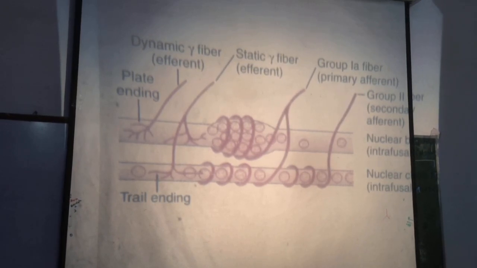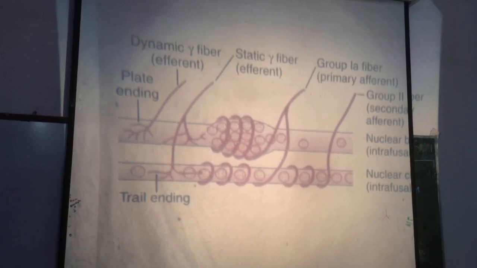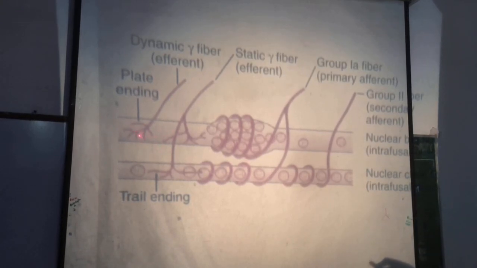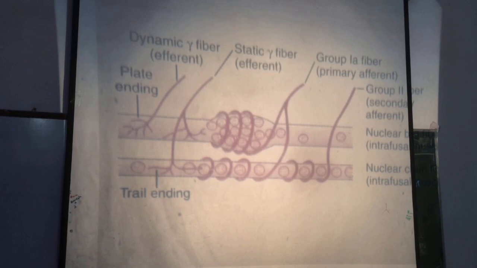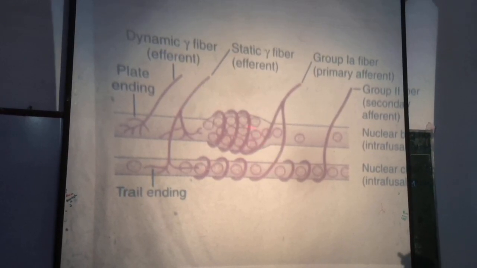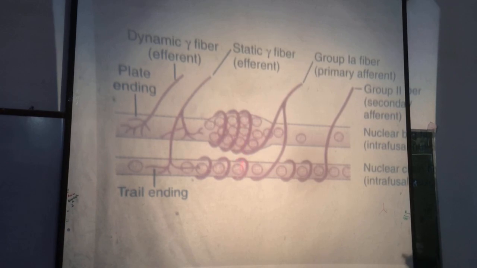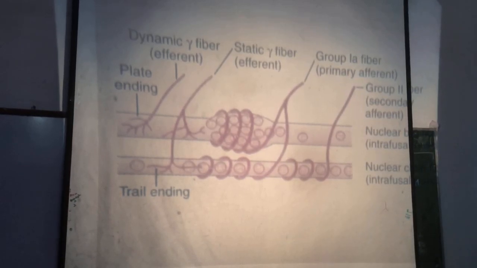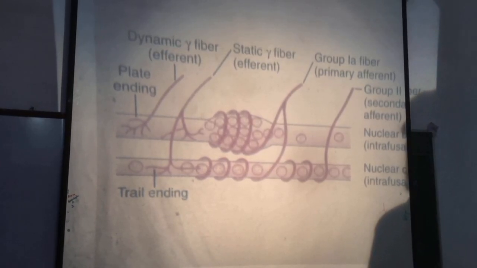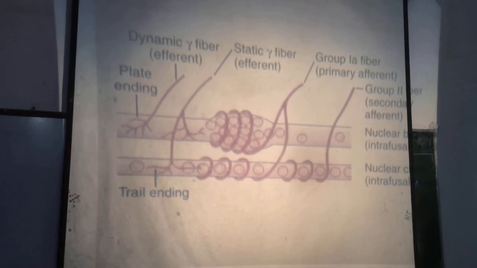When these contract, what will be the effect on the central portion? Stretched. So when impulses come along the gamma efferents to the end portion of the intrafusal fibers, the end portions contract, shorten, and this results into stretching of the central portion of the intrafusal fibers. And when central portion is stretched, there is excitation of the muscle spindle. So this is the internal stretching of the muscle spindle which results into its excitation.